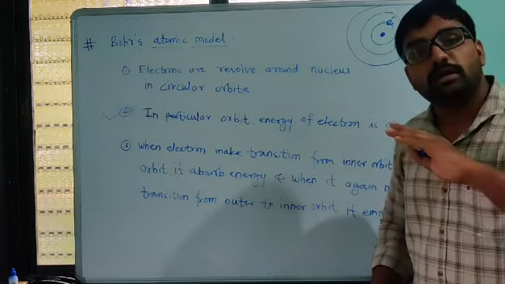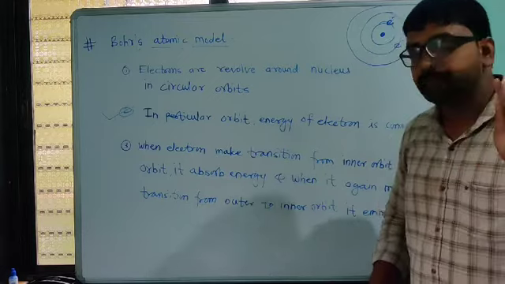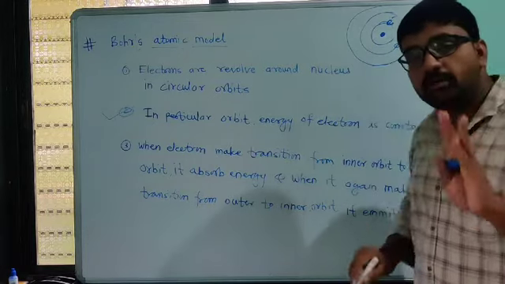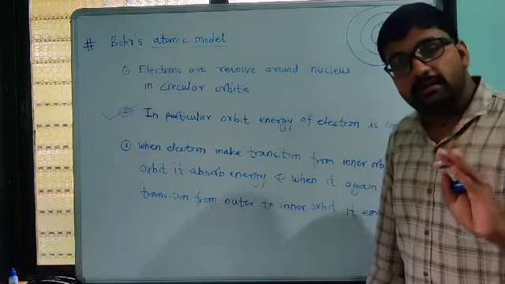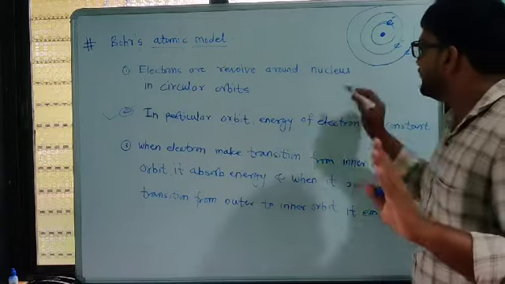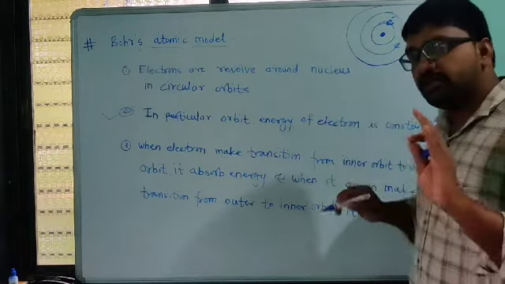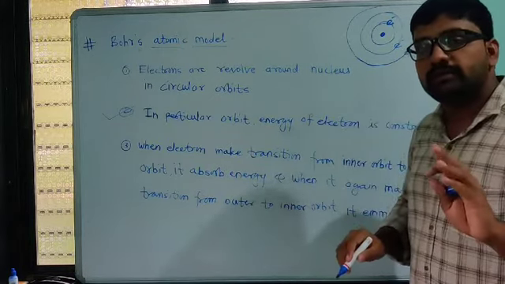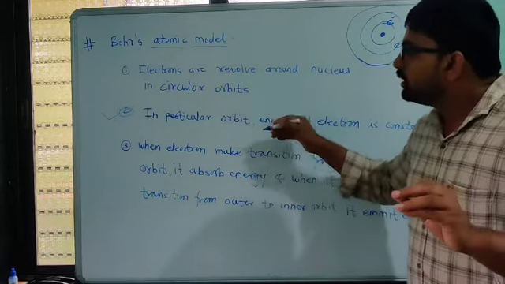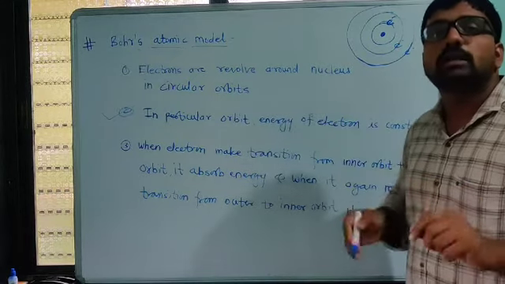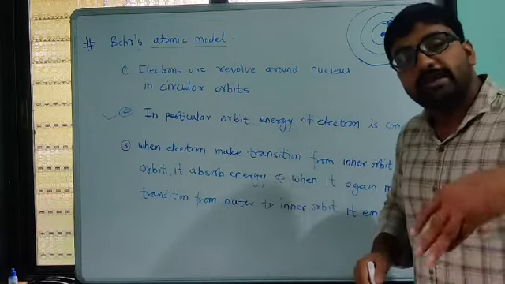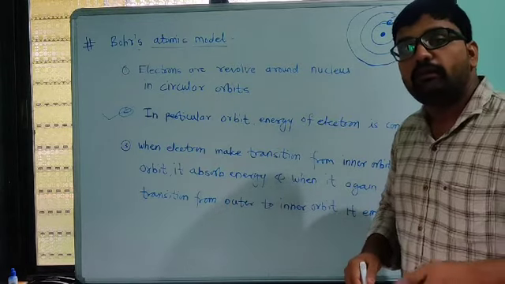It does not emit its energy. That is the important outcome of this law, which explains the stability of an atom.